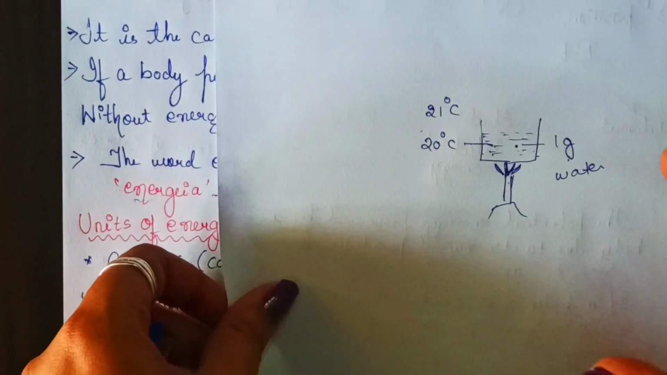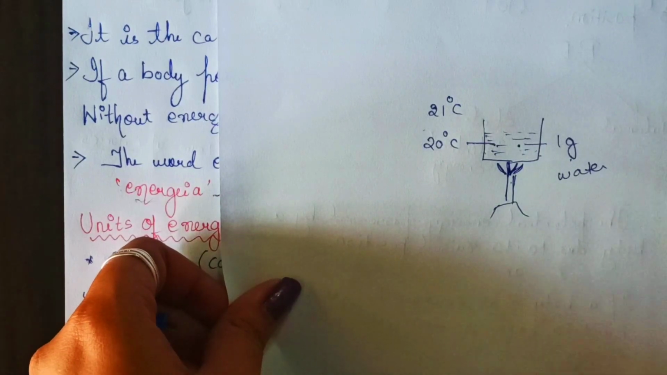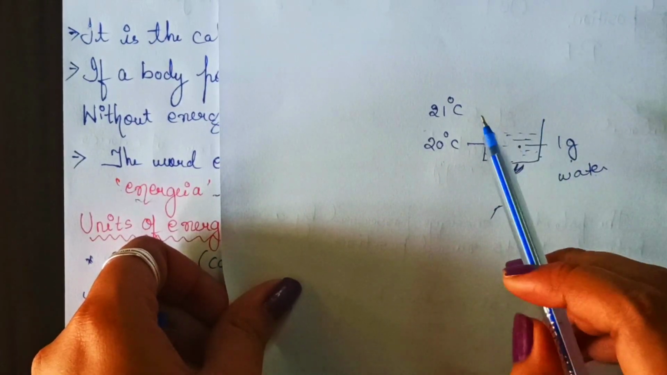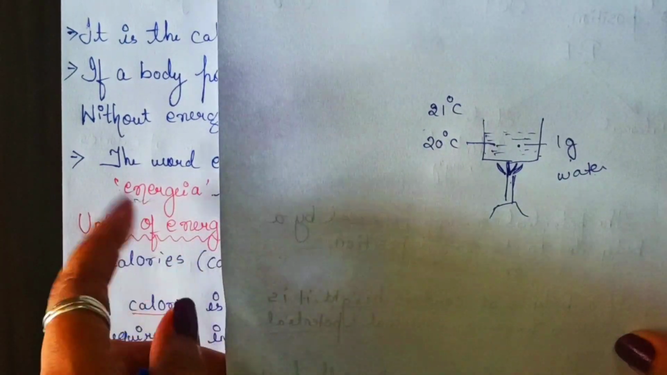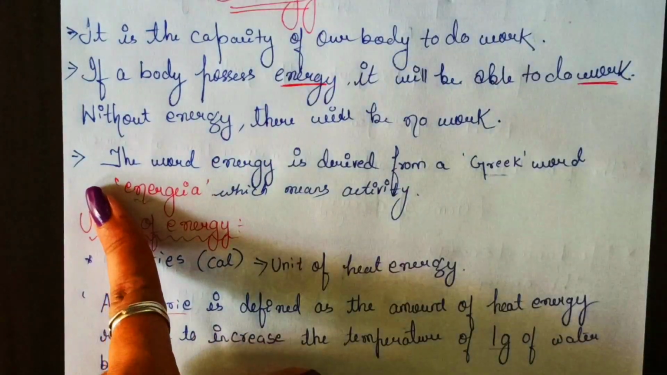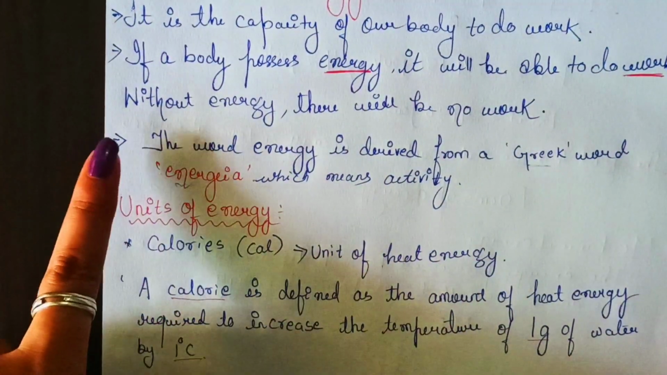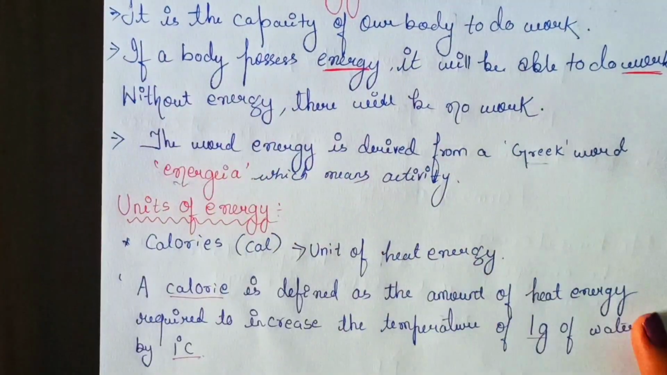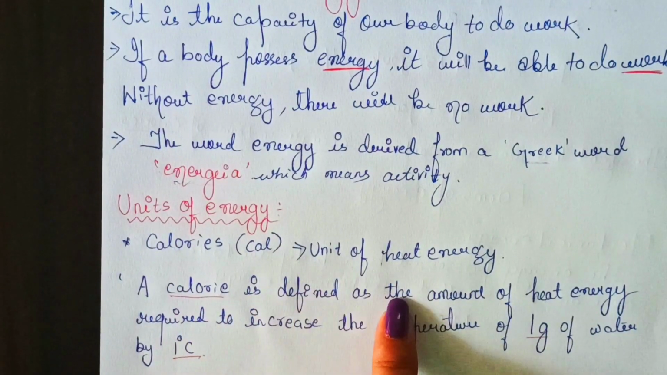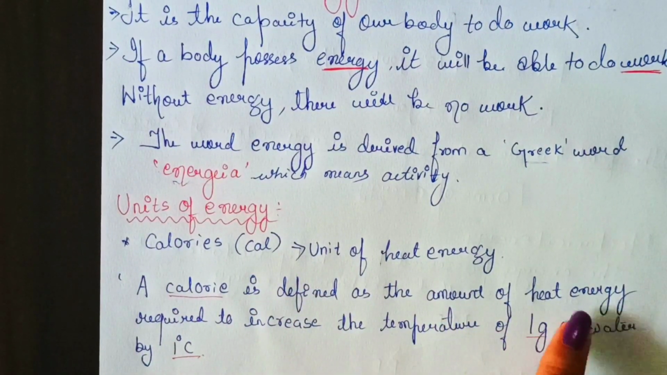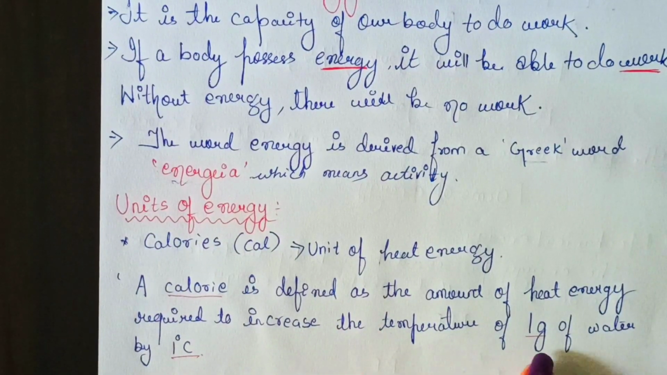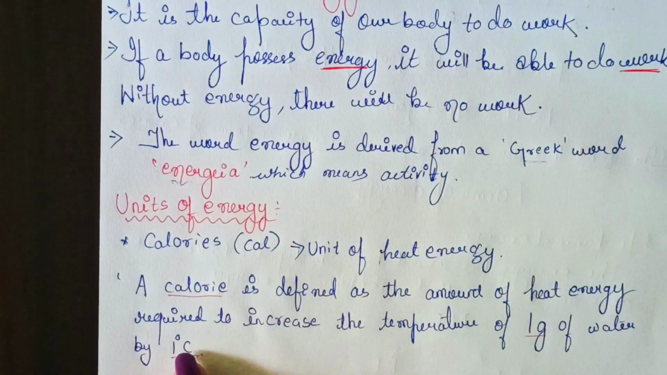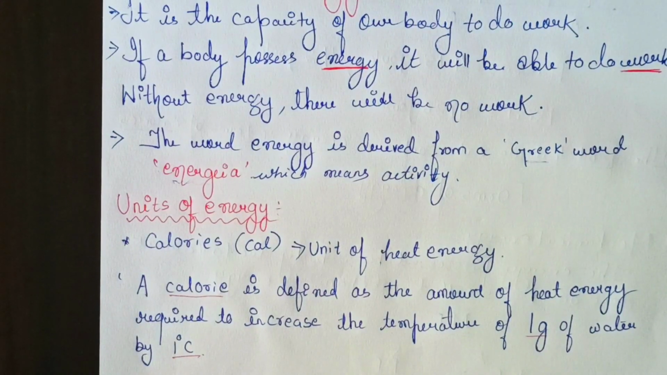That means we have to increase the temperature of 1 gram of water by 1 degree Celsius. The amount of heat energy required to do so, that is called what? That is called 1 calorie. So here we have the definition of calorie. A calorie is defined as the amount of heat energy which is required to raise the temperature of 1 gram of water by 1 degree Celsius.